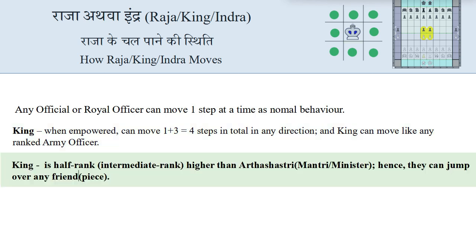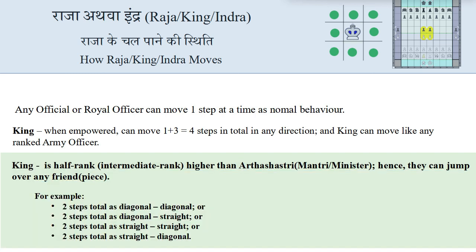Raja king is half rank higher than Arthashastri minister. Hence they can jump over any friend actor. For example, 2 steps diagonal, 2 steps straight, or 2 steps straight and then diagonal.